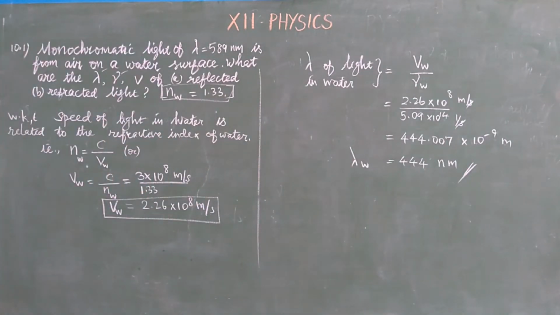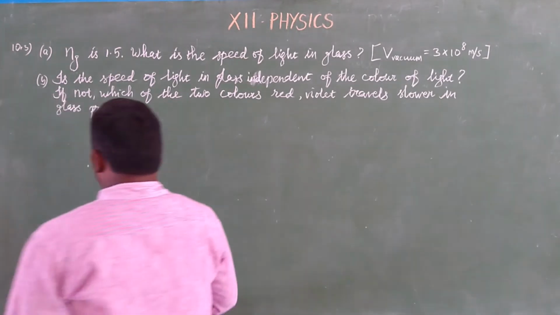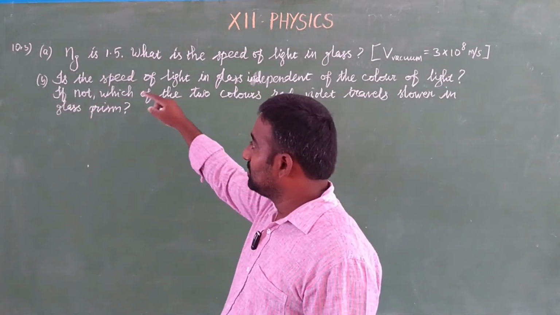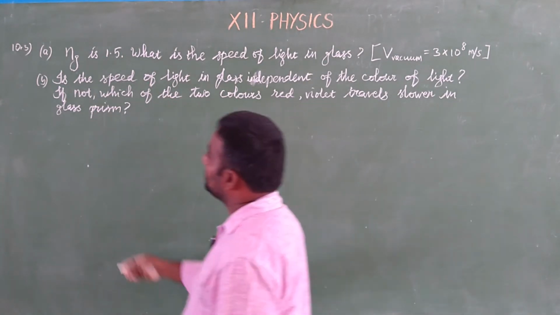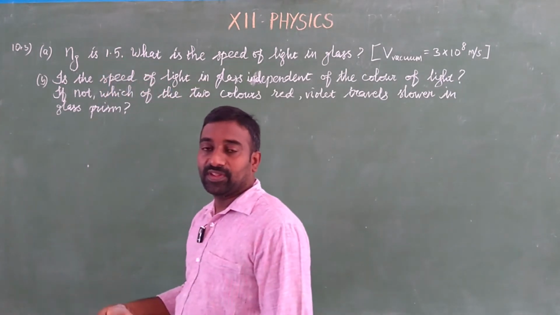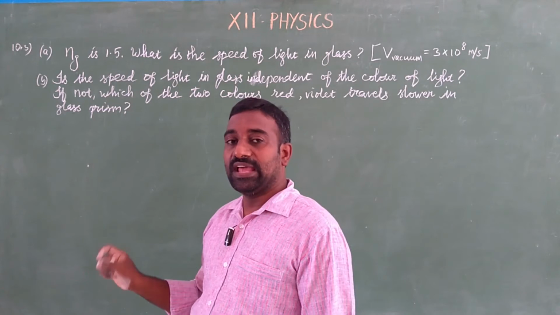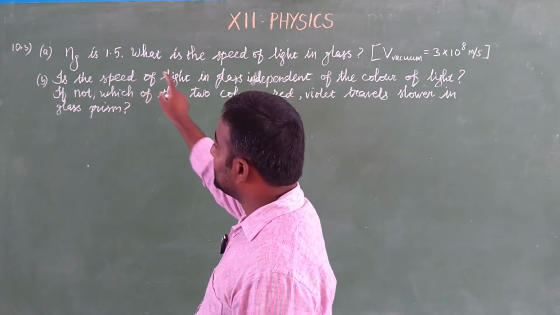Moving to the next question. Look at the third question. Okay, this question has two divisions. We need to answer both divisions. First one, the refractive index of glass is 1.5. We know that glass is optically denser than air, not just denser. So the refractive index of the glass is 1.5.